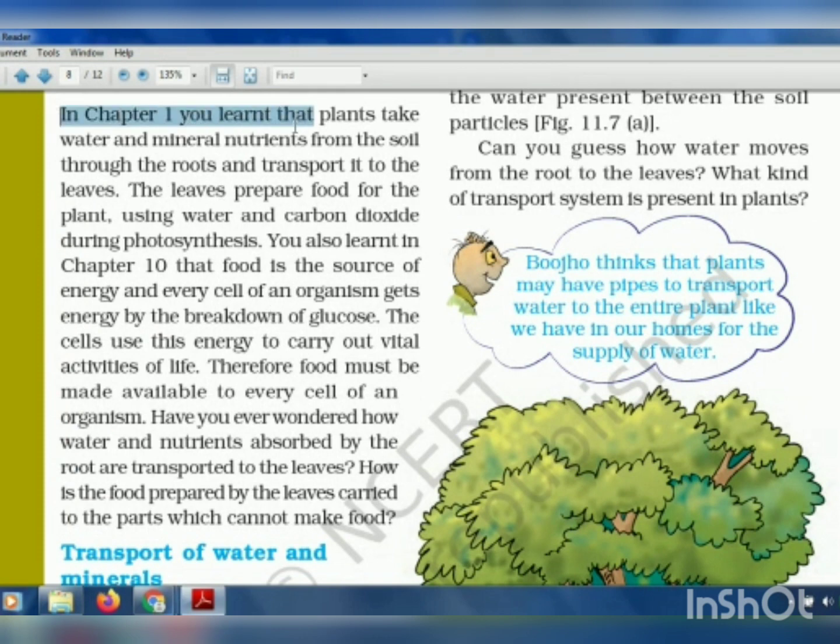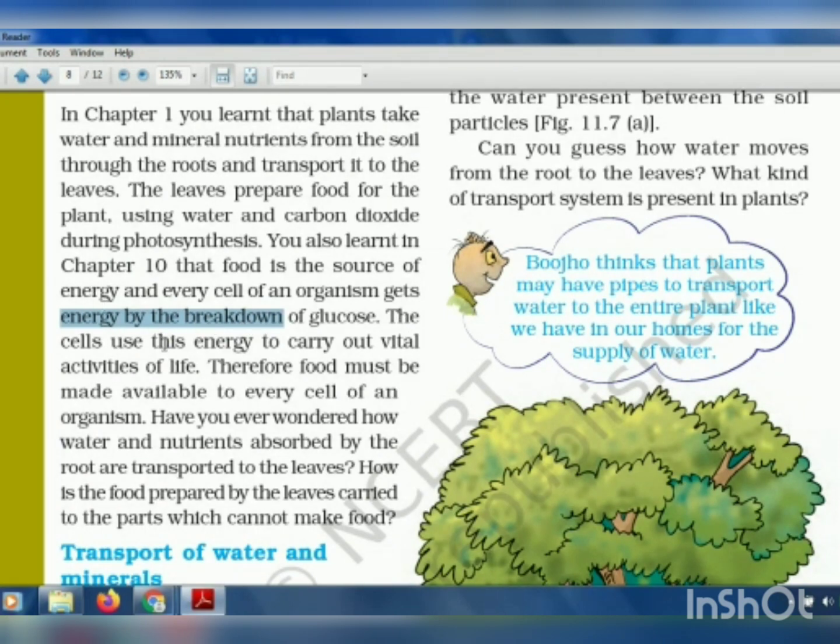So in chapter 1, you learned that plants take water and minerals from the soil through the roots and transport them to the leaves. Now the leaves prepare the food for the plant using water and carbon dioxide during photosynthesis. Now in chapter 10, we also learned that food is a source of energy and every cell of an organism gets energy when the glucose present in the cell breaks down.